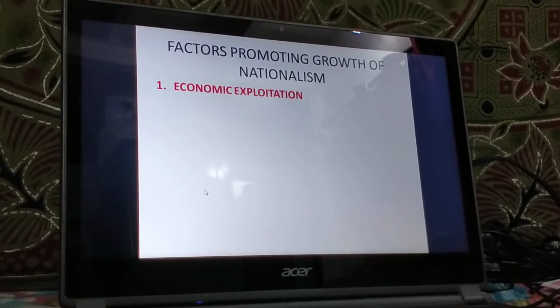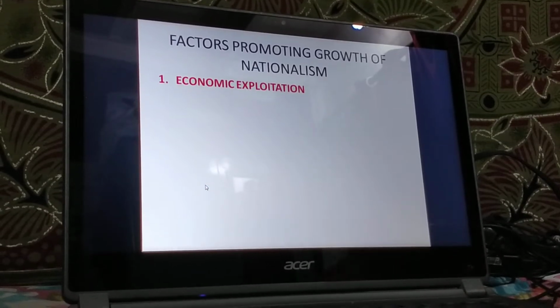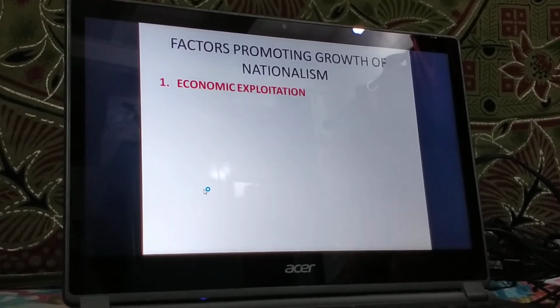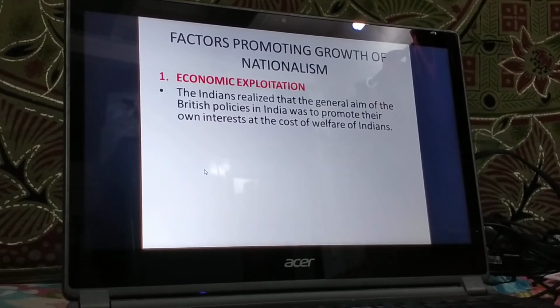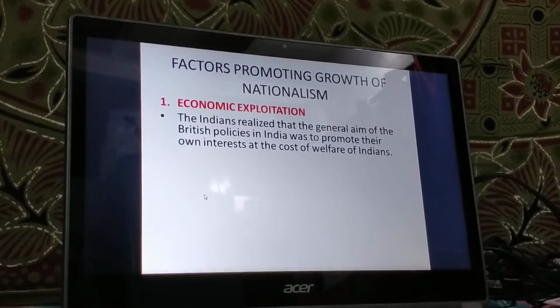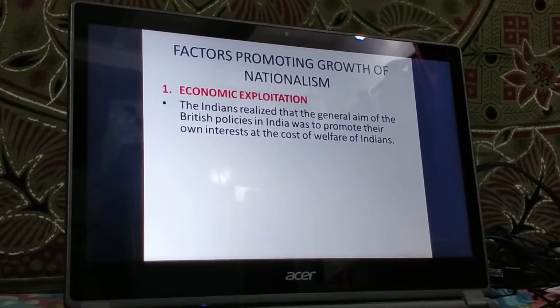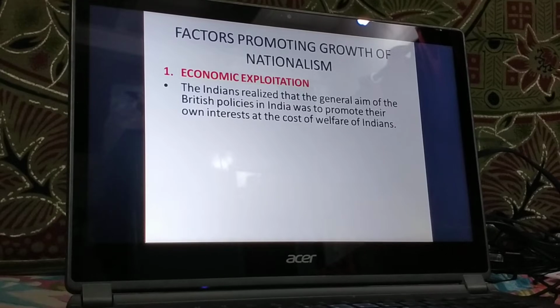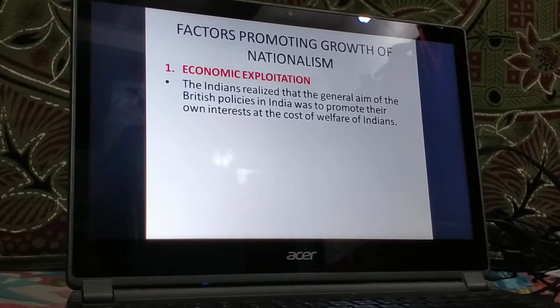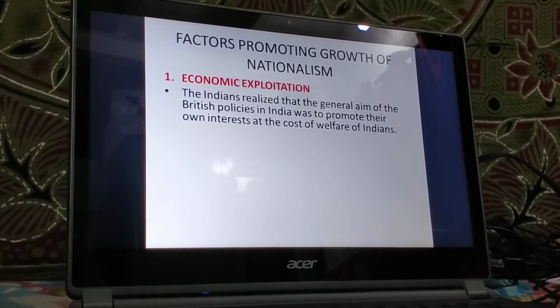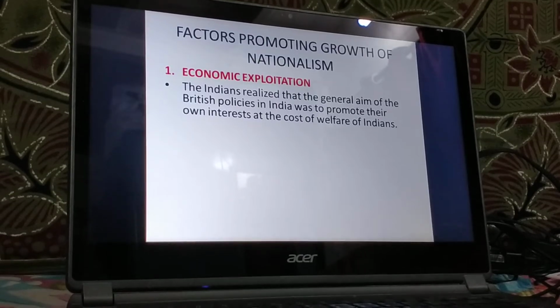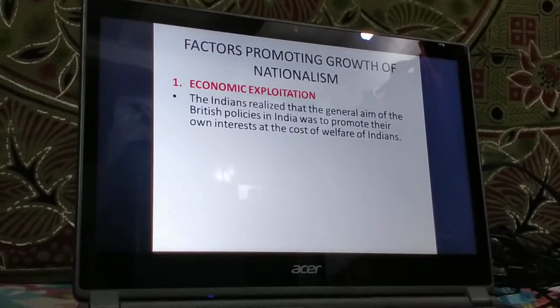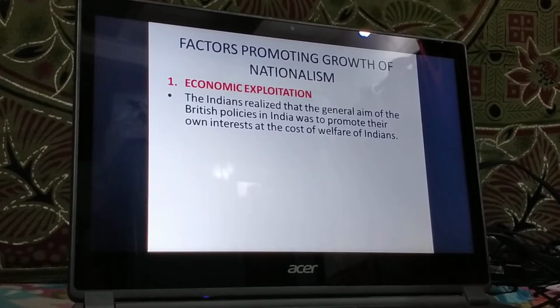Let's see the first feature under this. The first factor promoting the growth of nationalism is economic exploitation. Now, Indians realized that the general aim of the British policies in our country was to promote their own interest at the cost of the welfare of Indians. They were never bothered about the benefit or the welfare of the Indians.